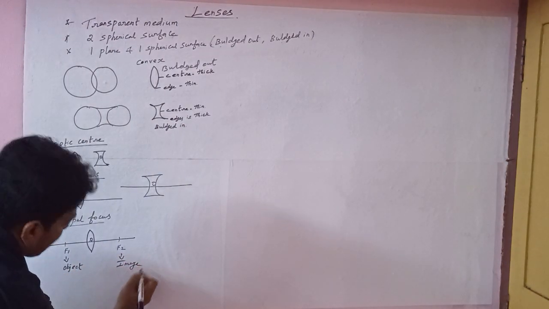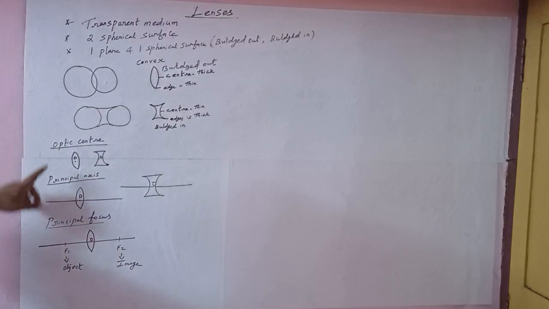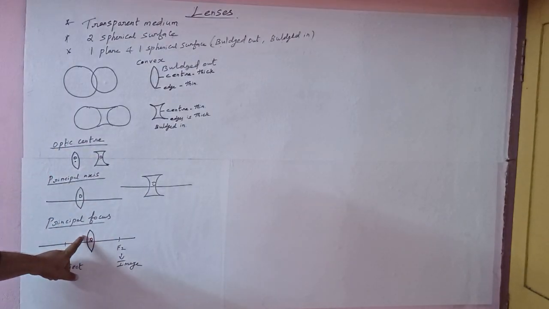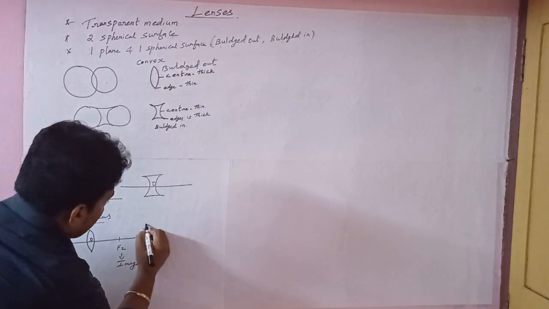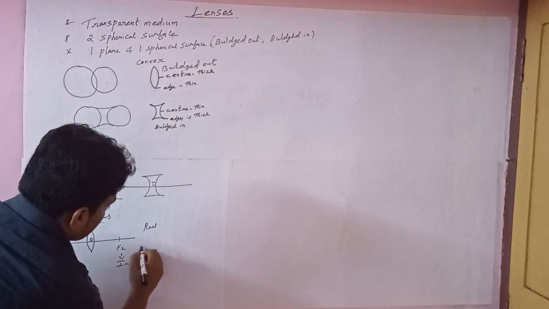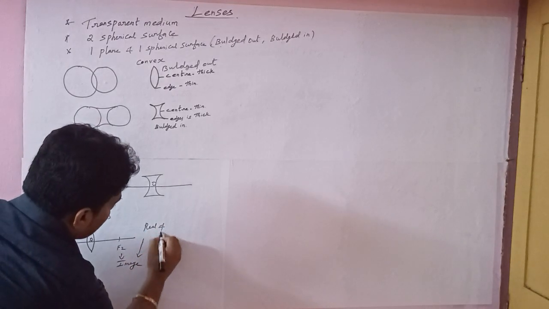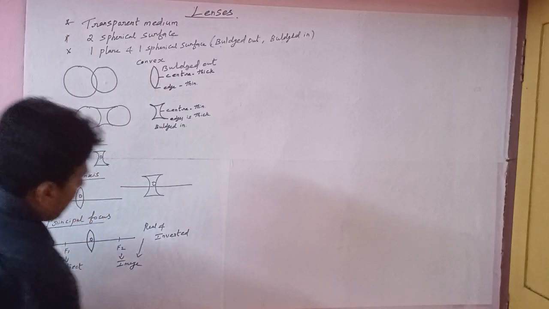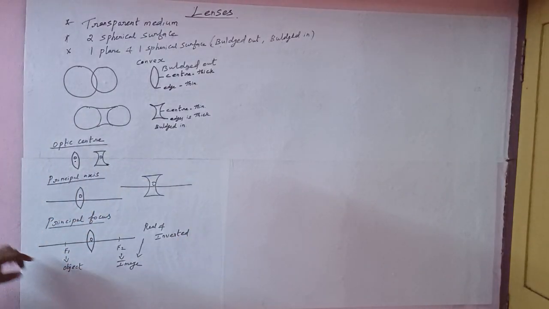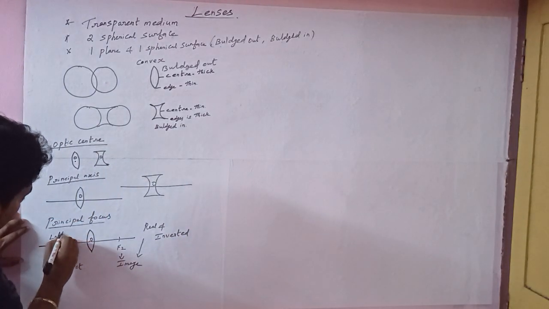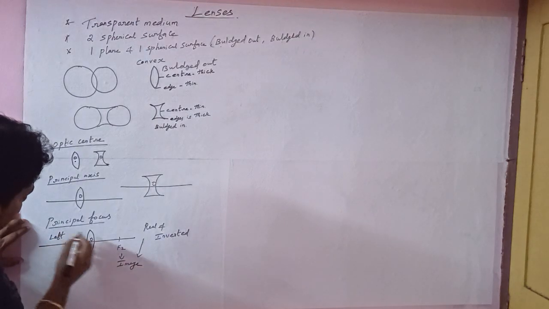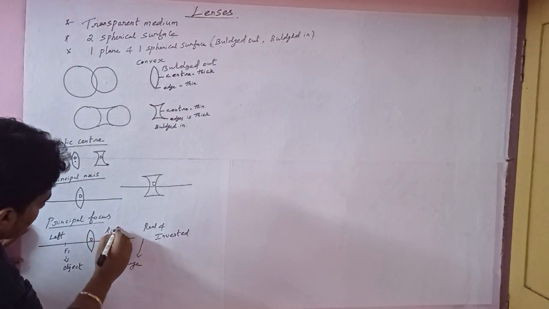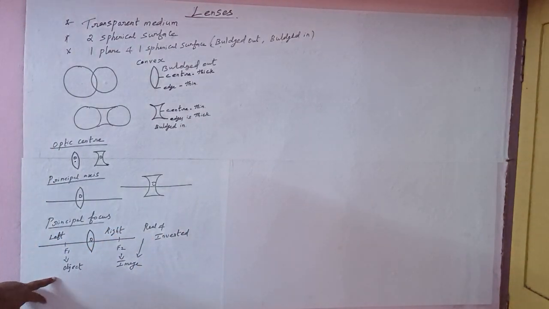If you consider the convex lens, we will get the image real and inverted. This condition is only suitable for the convex lens, because the object is always placed on the left side and the image will appear on the right side.